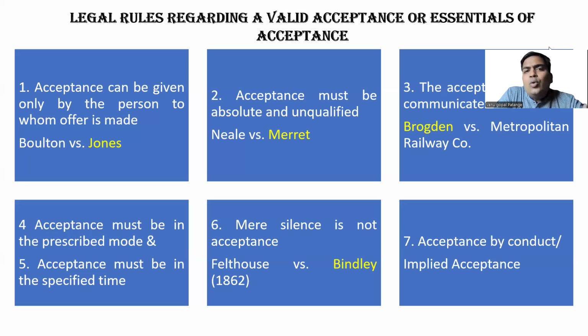A requested B to supply the materials; that was the offer. Instead of B replying that he agrees to the terms and conditions, he directly sends the material to A. So the acceptance was communicated through his actions, through his conduct. Then we call it implied acceptance. These are the 7 rules of valid acceptance, or essentials of acceptance. With this, we are done with acceptance.